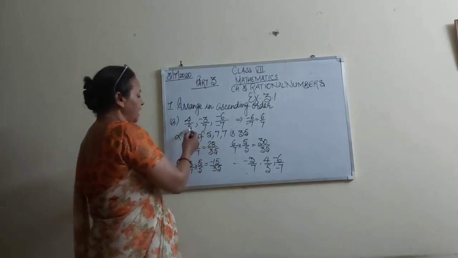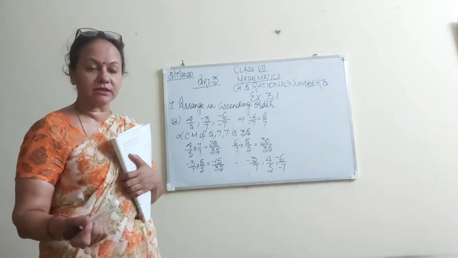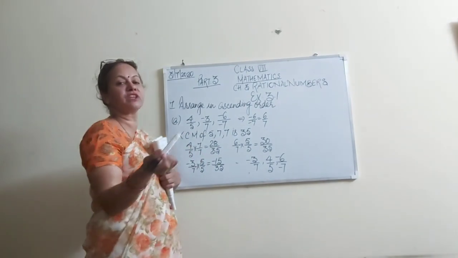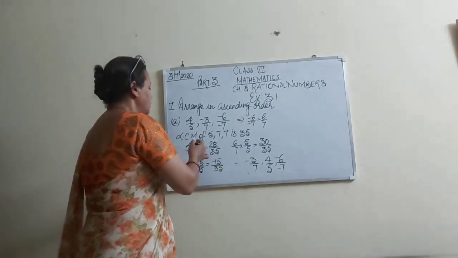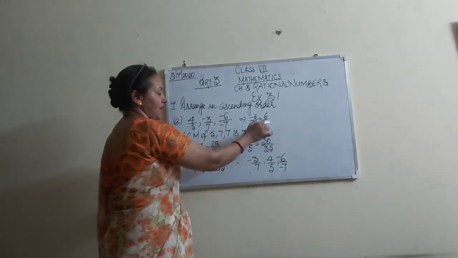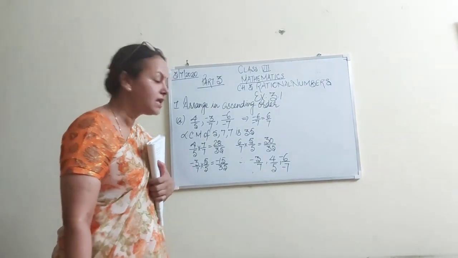So first of all we are going to find the LCM because we want to make the same denominator. It is the easiest way to find out which one is greater and which one is smaller. So LCM of 5, 7, 7. I have written minus 6 by minus 7 is equal to 6 by 7.